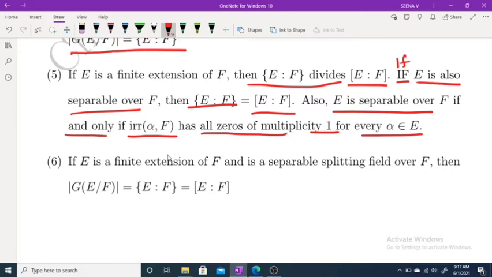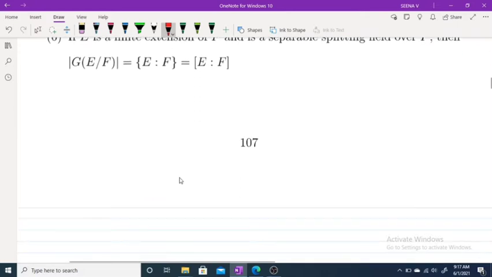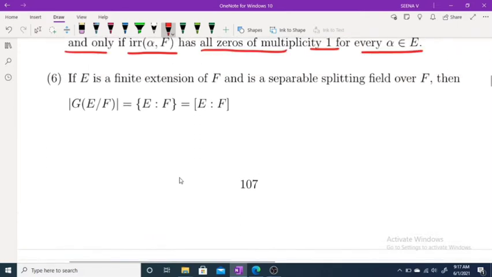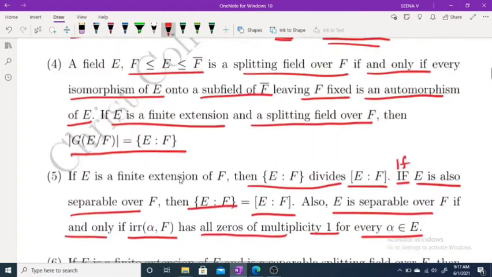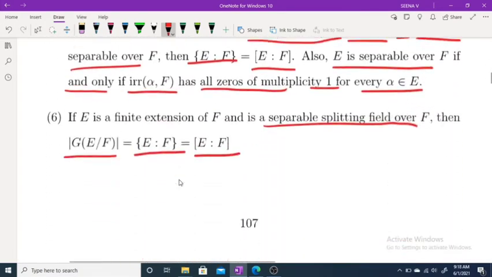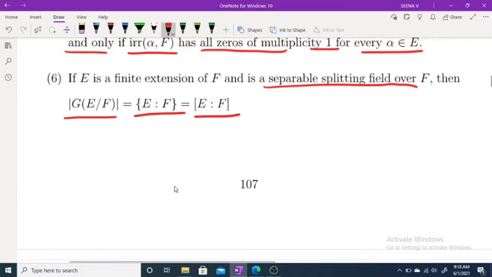Now the last one: if E is a finite extension of F and is a separable splitting field over F, then the cardinality of G(E/F) is equal to the index of E over F, equal to the degree of E over F. Just recall all these results. We are using all these results in our Galois theory.